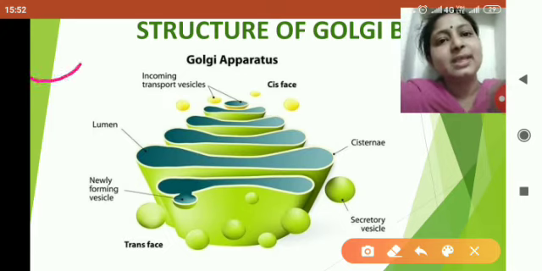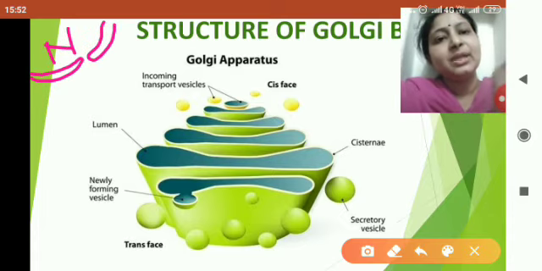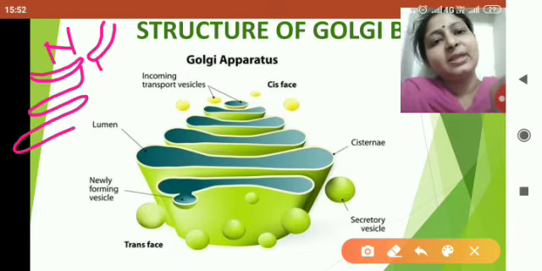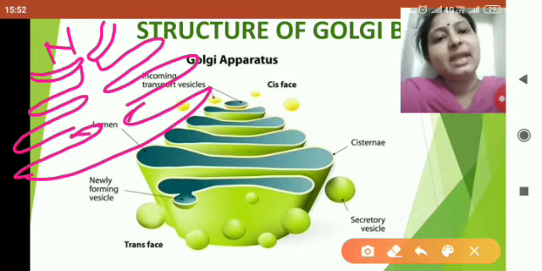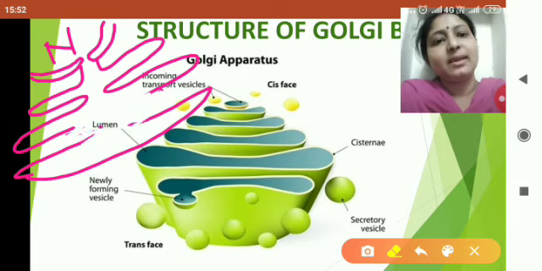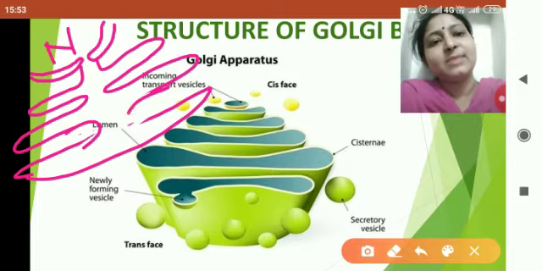Now let me tell you how Golgi body performs its function. Suppose this is the nuclear pore, or we can say this is the nucleus. Now from the nuclear pore you have studied that endoplasmic reticulum is mostly present in the cell, which is the supportive framework of the cell. Now this is the endoplasmic reticulum. Let me erase it because there is something wrong in making the diagram. Now I can tell you that this is the endoplasmic reticulum.